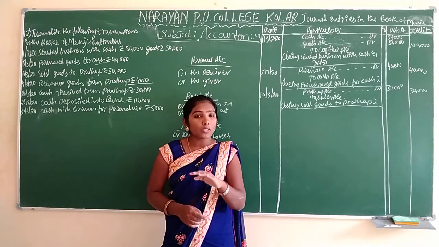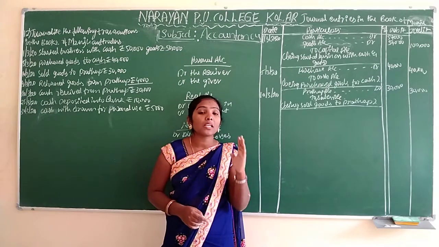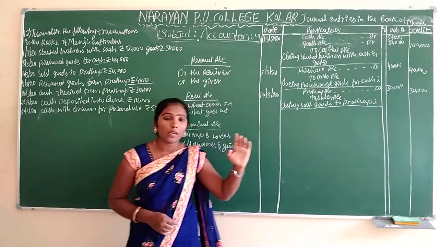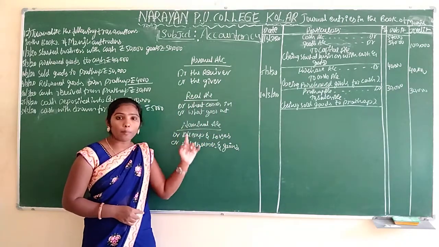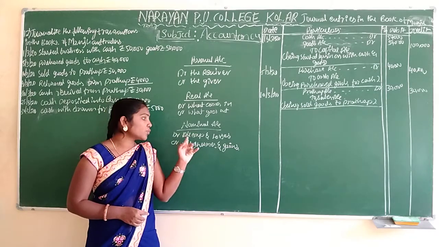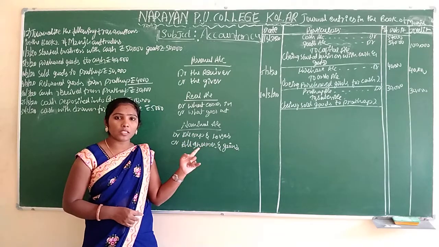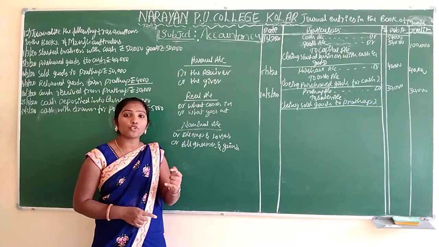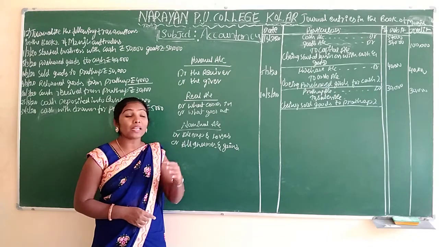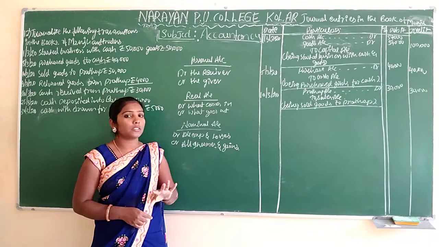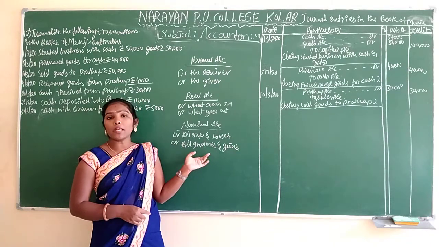Loss or expense, if it is there, which account is that? Nominal account. We have to apply the nominal account rules here. First we have to write all expenses and losses. If they return, that should be an expense for us. That is loss, wastage for us. And all incomes and gains.